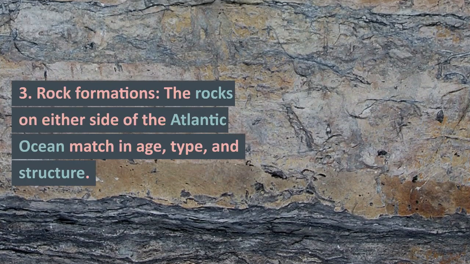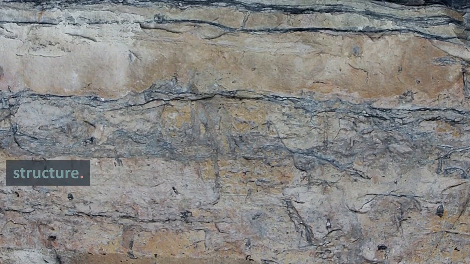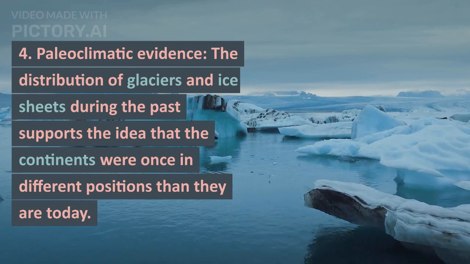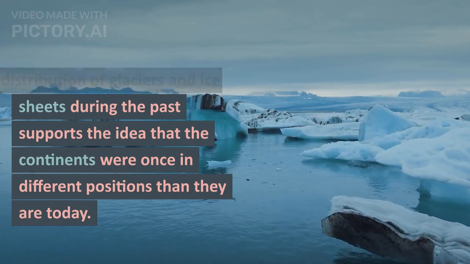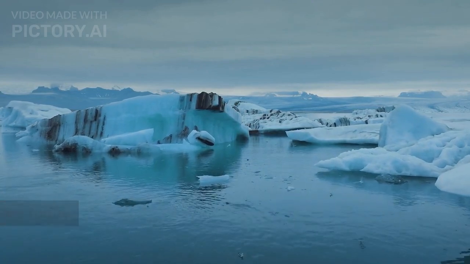3. Rock formations. The rocks on either side of the Atlantic Ocean match in age, type, and structure. 4. Paleoclimatic evidence. The distribution of glaciers and ice sheets during the past supports the idea that the continents were once in different positions than they are today.